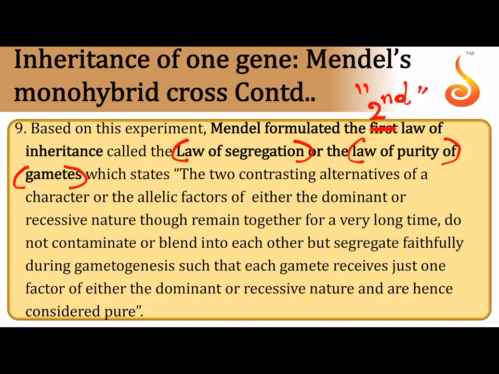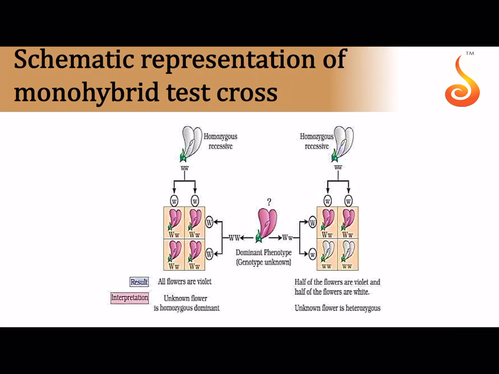Accordingly, he said that even though the dominant, that is capital T, and the small t alleles remain together in the F1 hybrid, you all are aware that they don't blend or contaminate but faithfully segregate during gametogenesis, such that a gamete receives either capital T or small t, and such gametes are considered to be pure. So here is a schematic representation of a slightly modified monohybrid cross. It is referred to as the test cross.